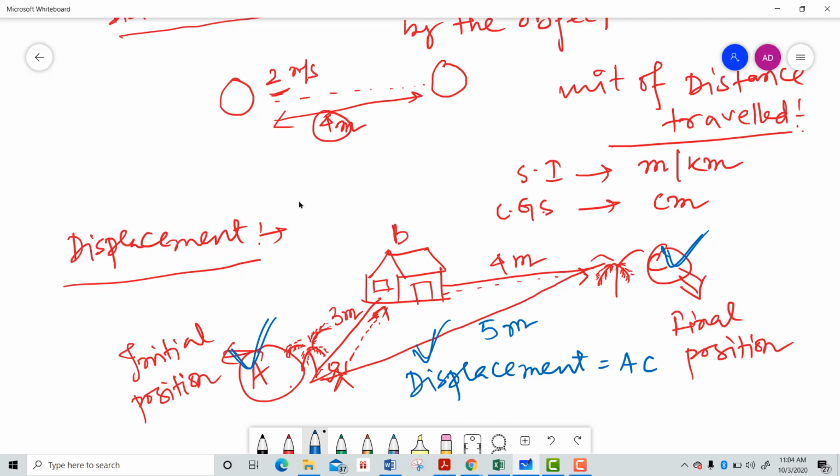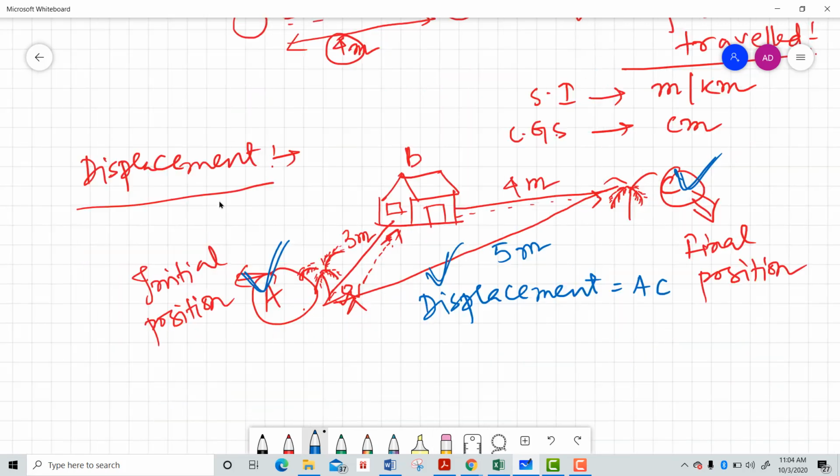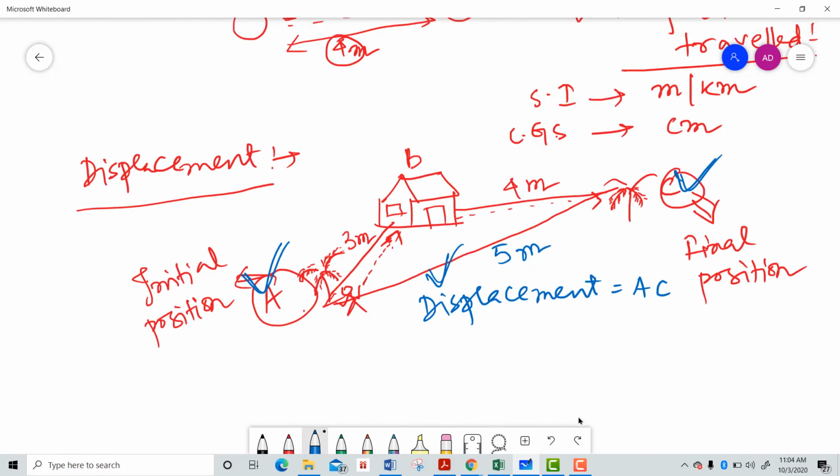Remember one thing, the displacement is the minimum distance. Let me give you the definition of that also.